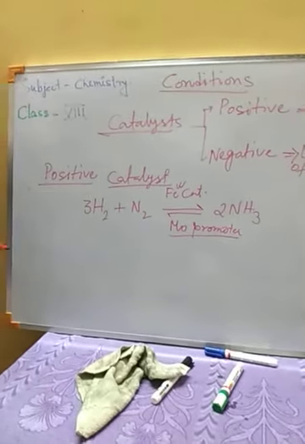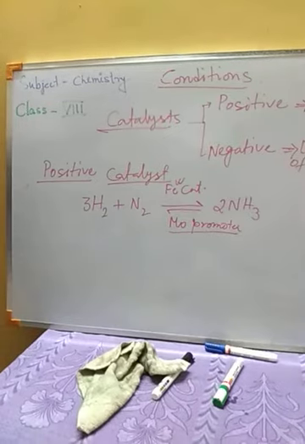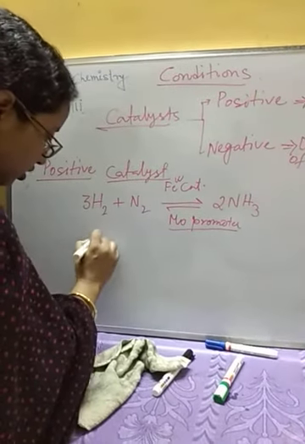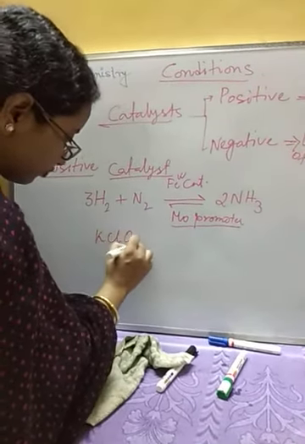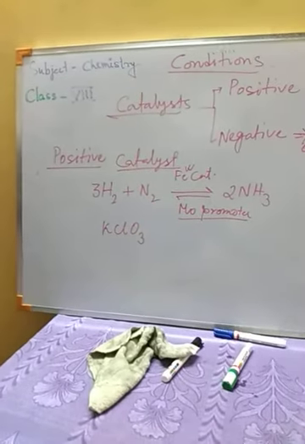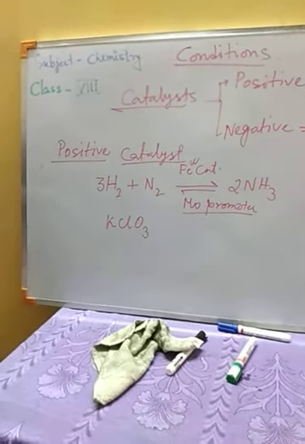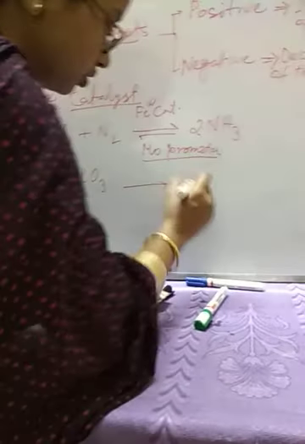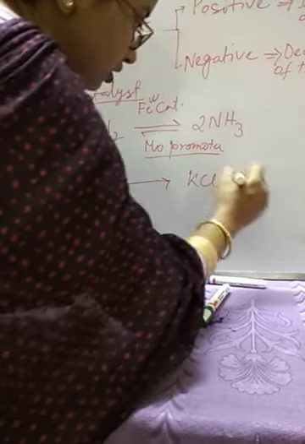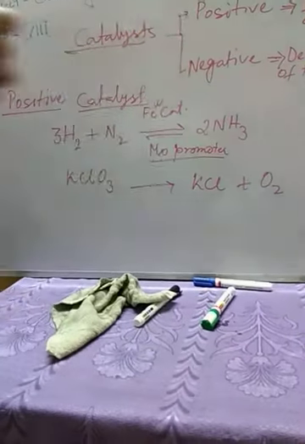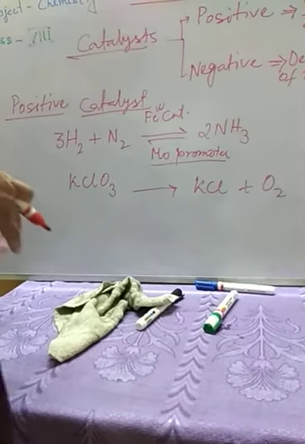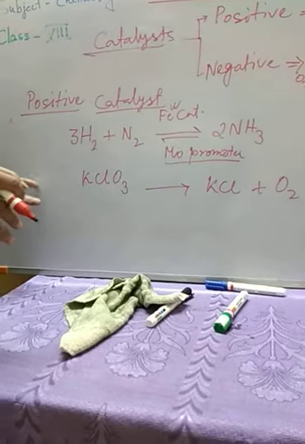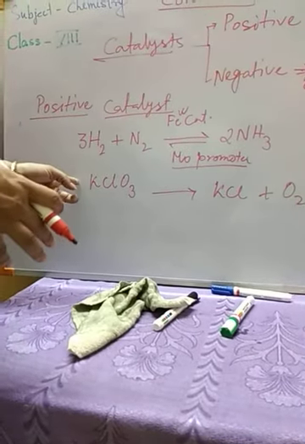Another example of positive catalysts is during the formation of oxygen gas. Potassium chlorate we need to take here. If we decompose potassium chlorate, it will produce potassium chloride along with oxygen gas. Okay, during the laboratory preparation of oxygen, we generally use this reaction.